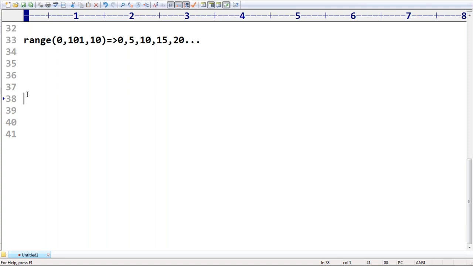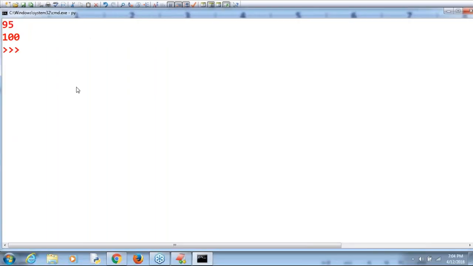Now my question is, observe that. r is equal to range of 10, perfectly valid. r of 0, what answer did I get? 0, the first value. Now r of 0 is equal to 77, I am taking.